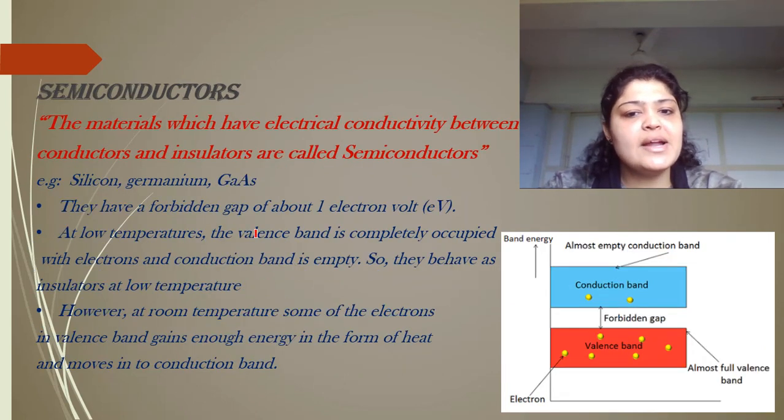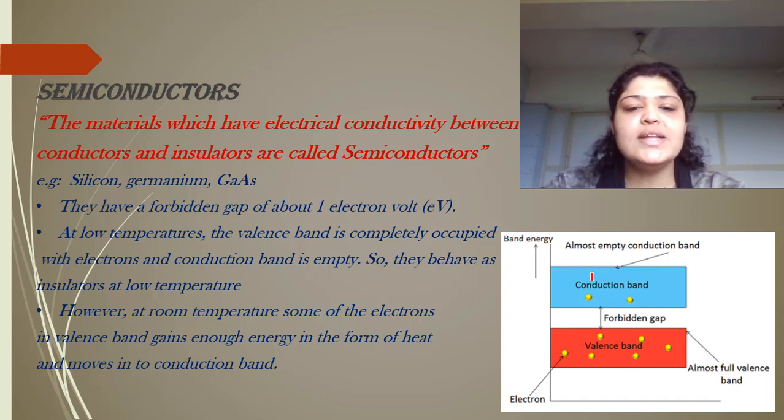Now let's see what semiconductors are. Semiconductors are materials which have a forbidden gap, but the gap is not very large. So this can be overcome if energy is given. At room temperature, semiconductors have conductivity. But at very low temperatures, the valence electrons do not have sufficient energy, so they cannot move to the conduction band. So at very low temperatures they will behave as insulators, but when you increase the temperature, even to room temperature or more, the conduction band will start filling up.